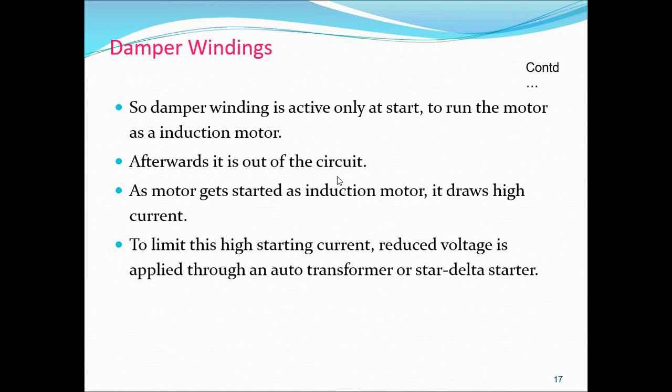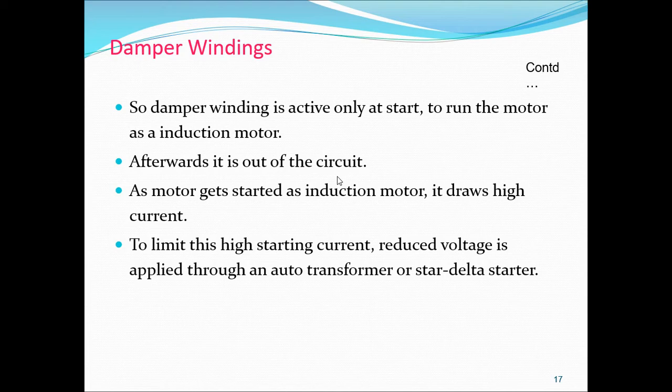So what is the next point? Reduced voltage with the help of an auto transformer starter should be supplied to the stator to limit the starting current. Second point, we have to apply reduced voltage with the help of an auto transformer or star delta starter to the stator to limit the starting current. So that is the second point.